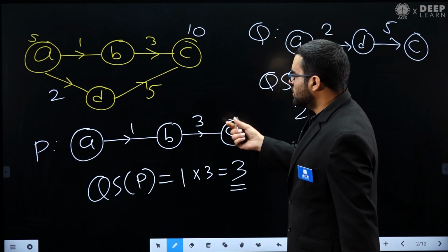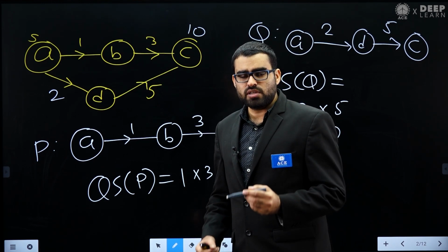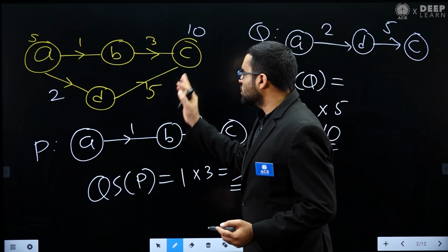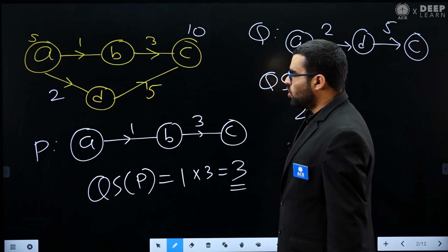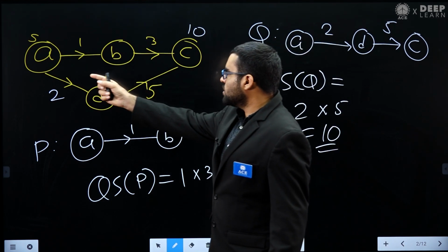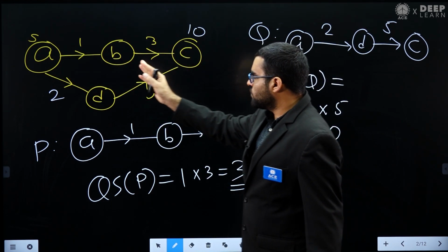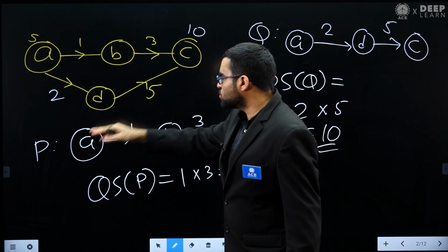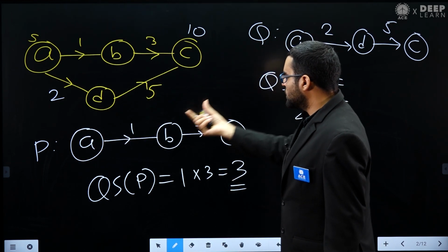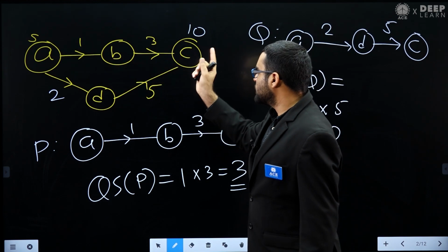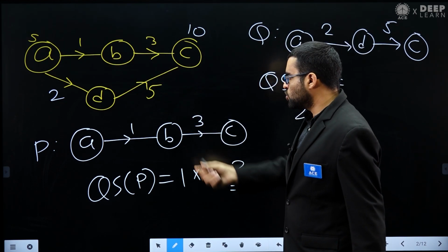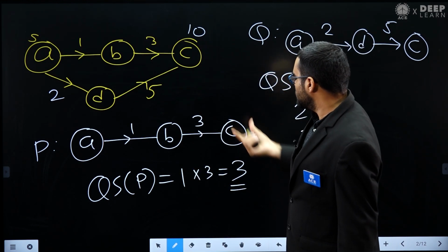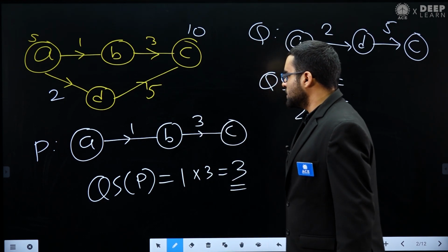Okay, so this is how they have defined the quality score term. They have given a new term, quality score, and this is the definition they have given. You can find the quality score of a vertex very easily. All you need to do is check how many paths there are from the source vertex to this vertex C, and find the quality score of all those paths. For example, here there are only two paths from the source vertex to vertex C, with quality scores 3 and 10, and you just take the maximum. The maximum is 10, so the quality score of vertex C will be 10.